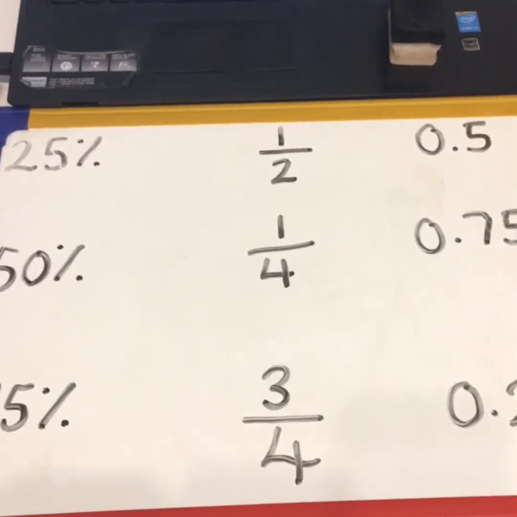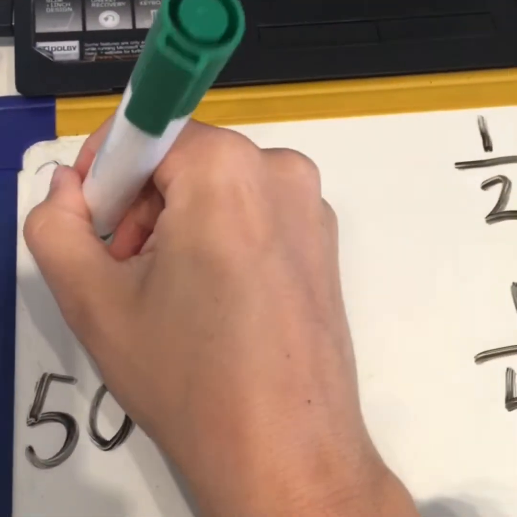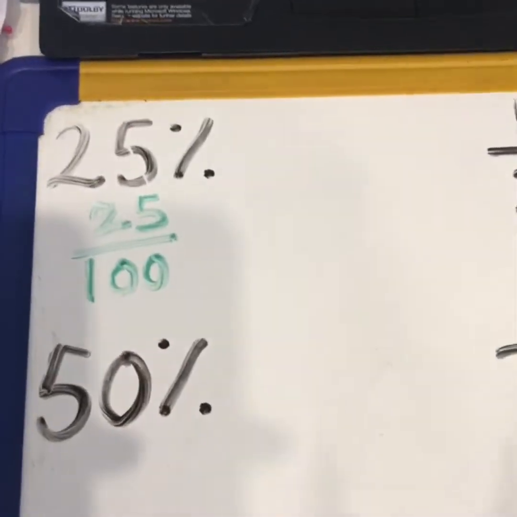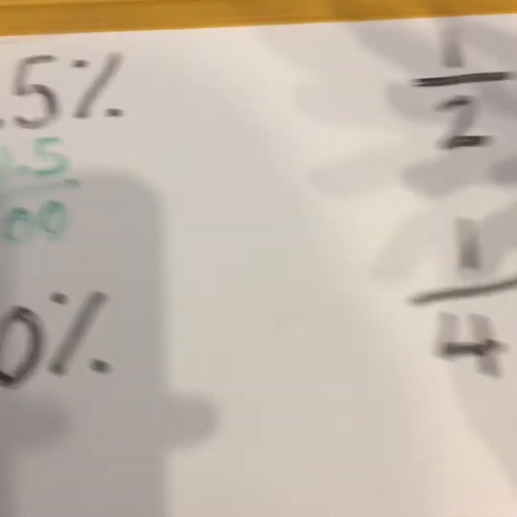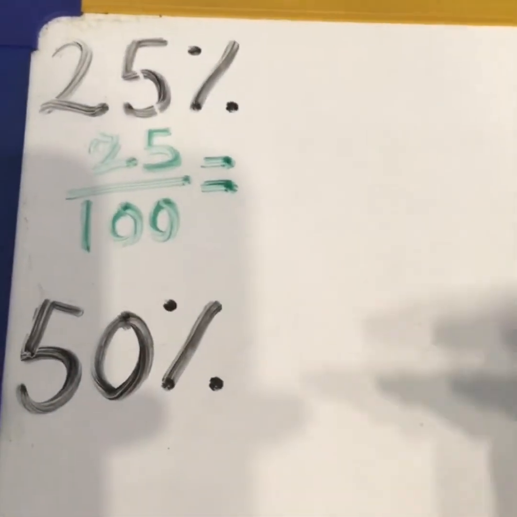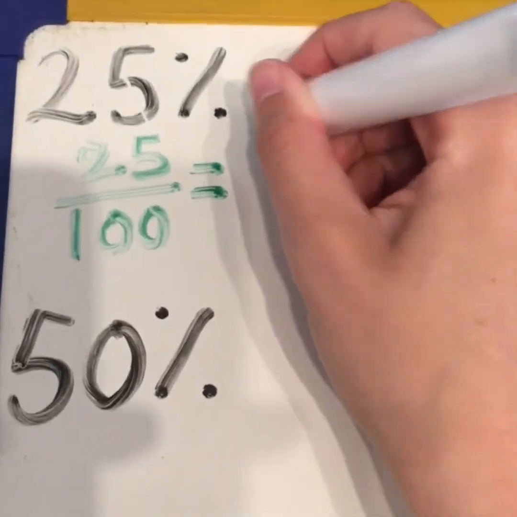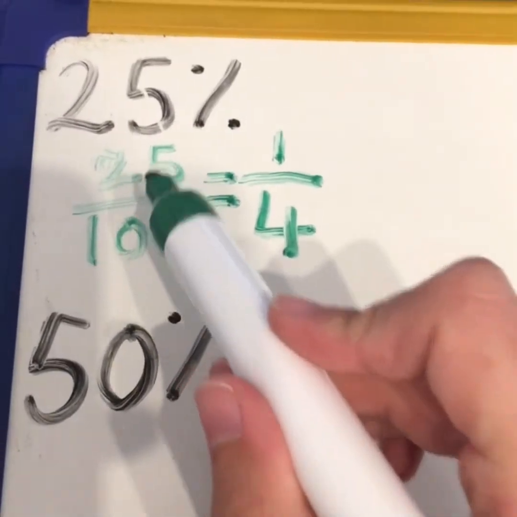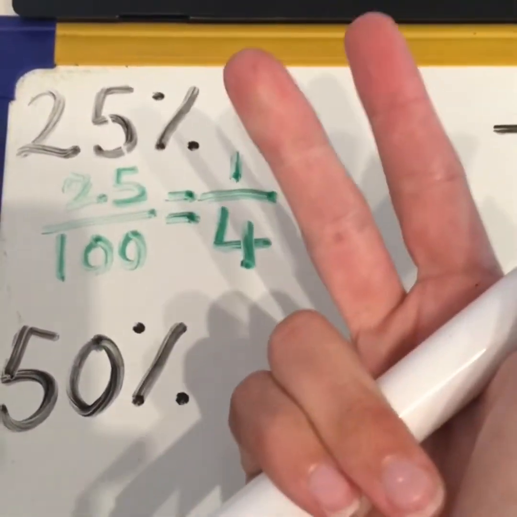Right, answer time. So if I start 25%, that's the same as 25 out of 100. Ooh, that's not an option here though. So 25 over 100. If I simplified this, what would I get? Well, if I divide them both by 25, it would be 1 over 4. 1/4, because 25 is a quarter of 100. 25, 50, 75, 100.